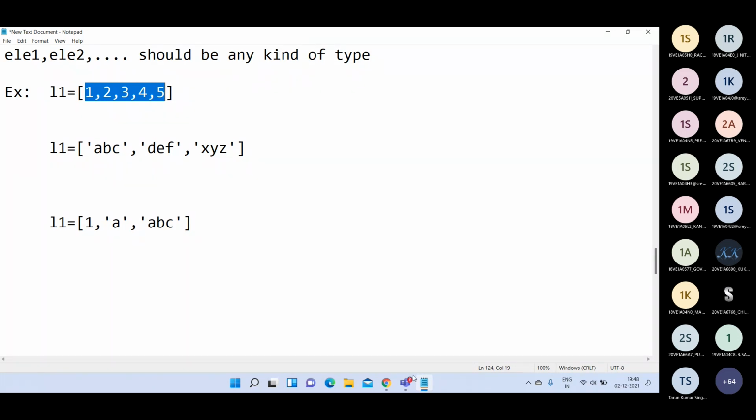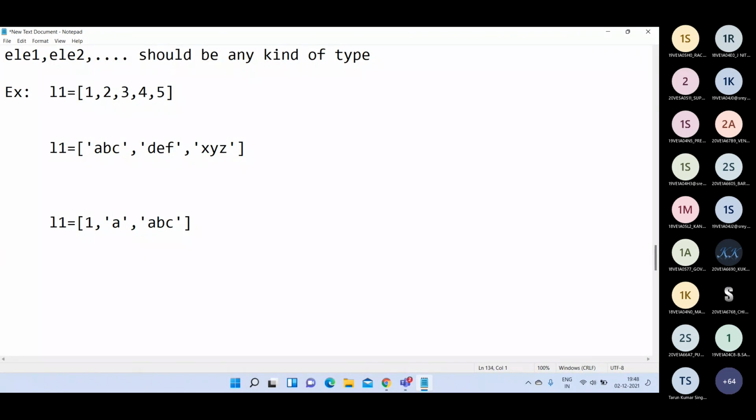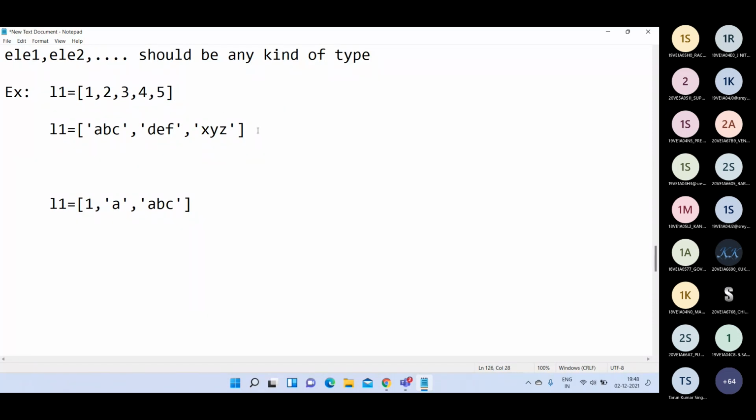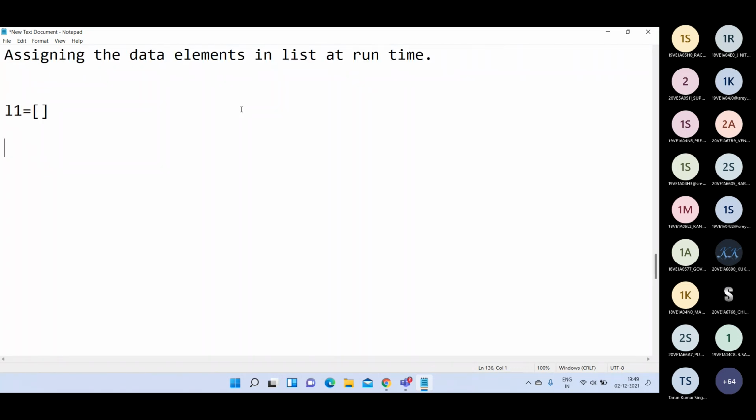This is directly giving values to the list, but if you want to assign the data elements in a list at runtime, first you have to write an empty list: L1 is equal to empty square brackets.